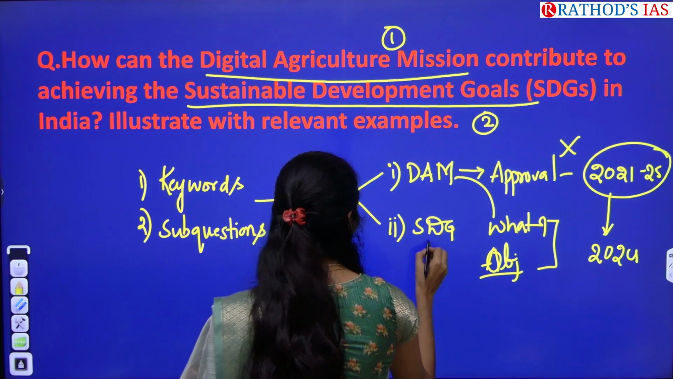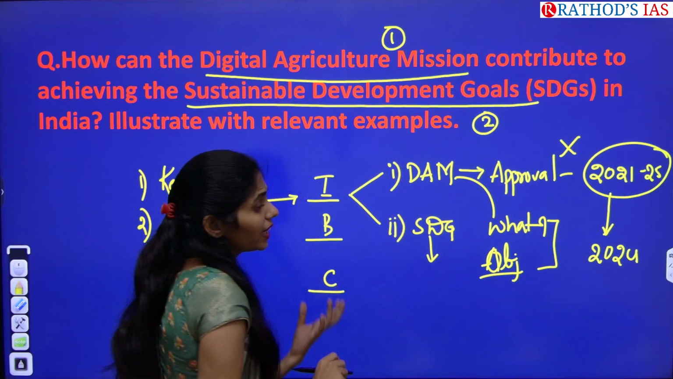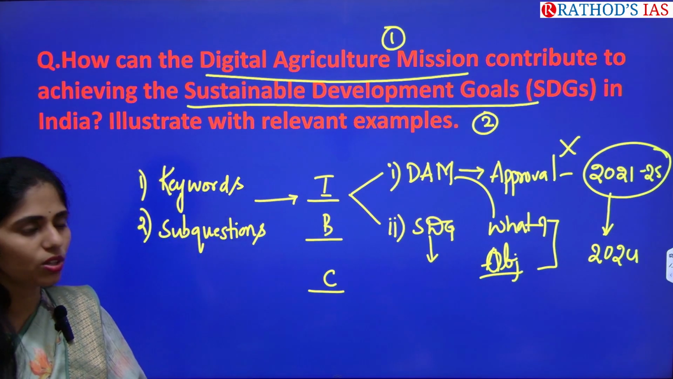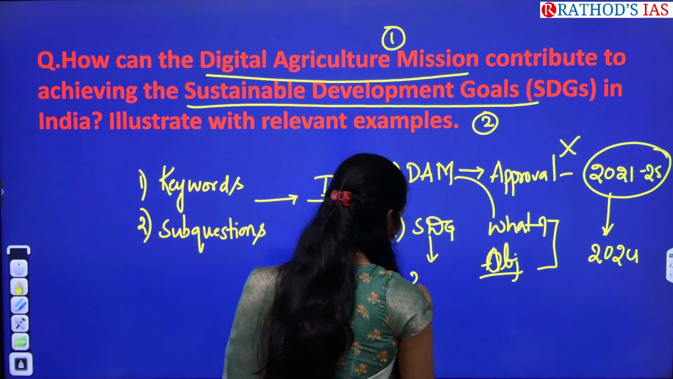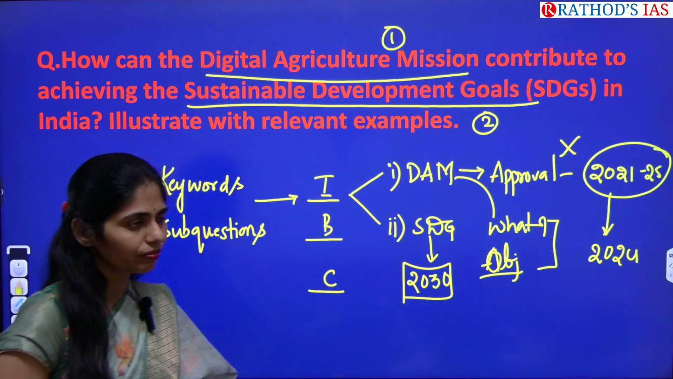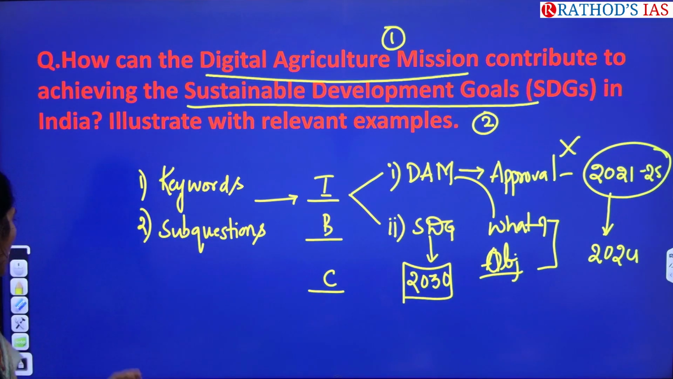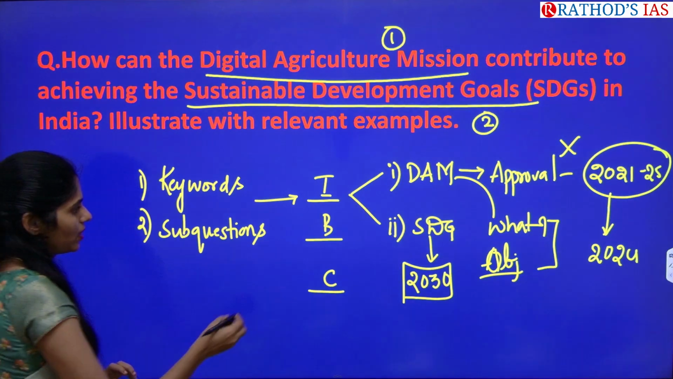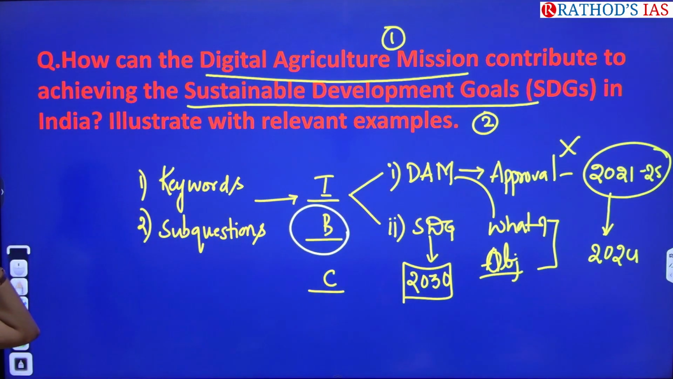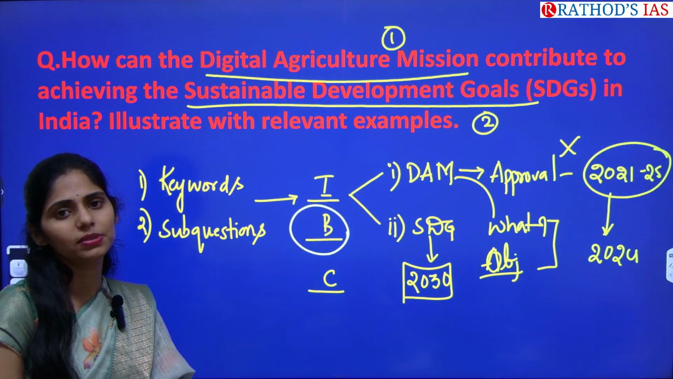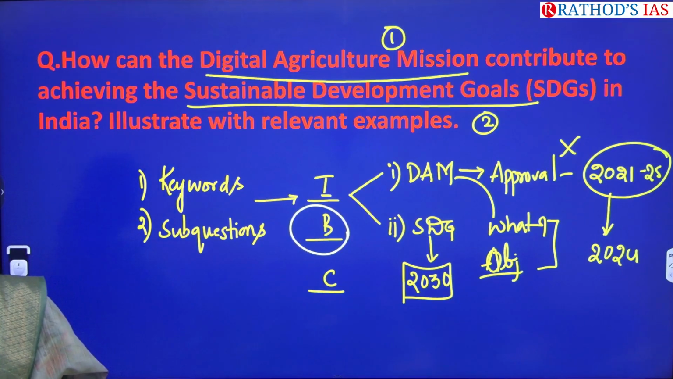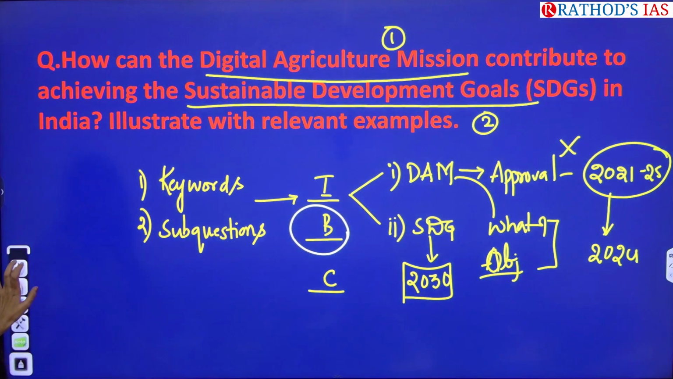Or else you can write about the SDGs, or the second thing you can do is interlink this digital agriculture mission with the sustainable development goals. You can write about the target of sustainable development goals that we have to achieve by 2030. So this is your introduction part. And if you see your body part, how many questions are there? There is one question asking how it is going to contribute to achieving the sustainable development goals, and it is asking for relevant examples. Okay, let us see the body.